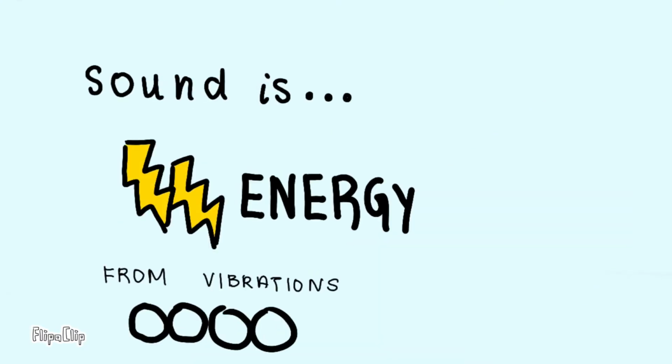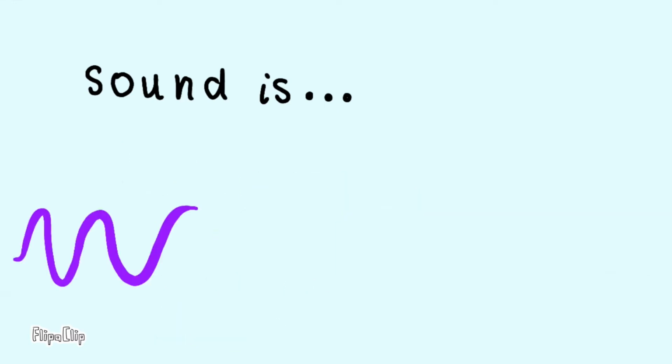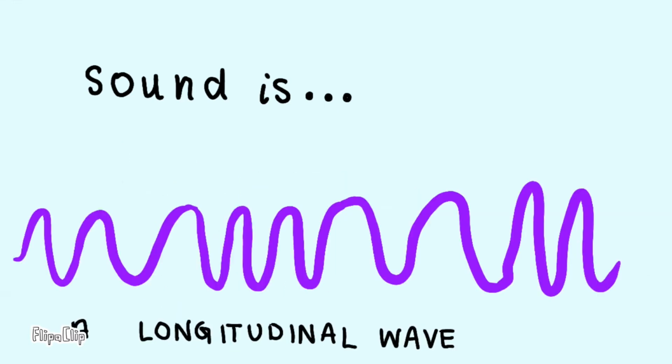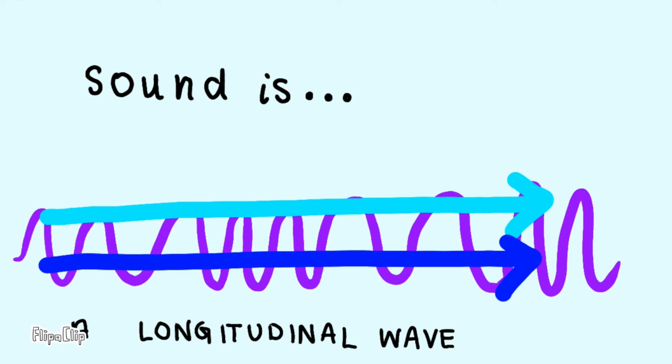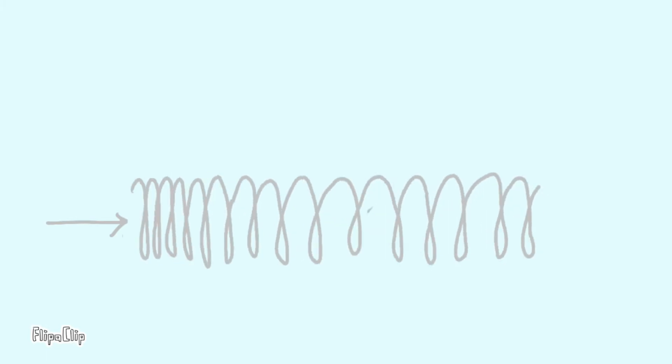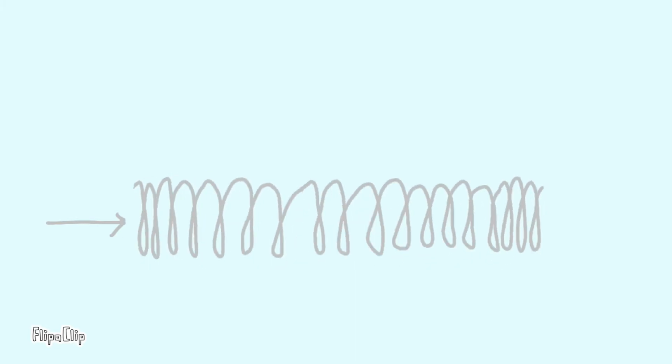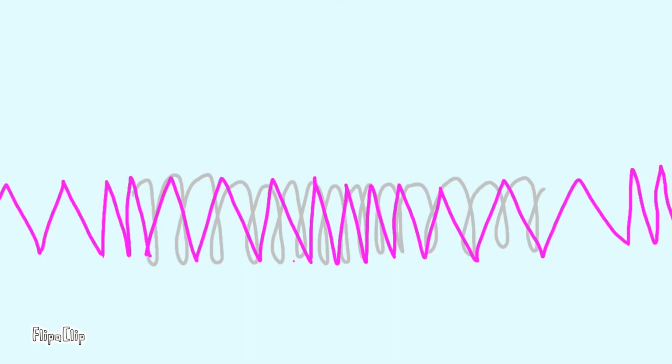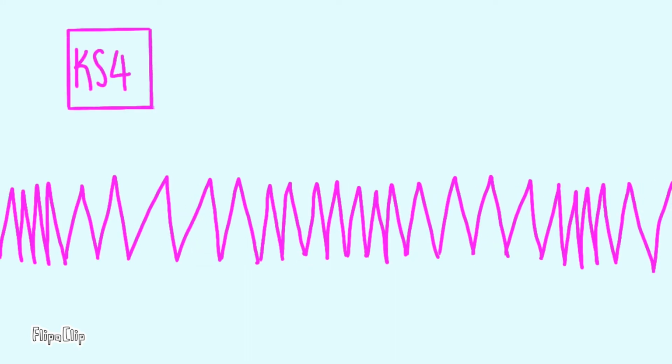It travels as longitudinal waves, a type of wave in which the particles vibrate in a direction parallel to the direction of wave travel. This basically means that particles will pass energy in the same direction as the disturbance is acting. An easy way to visualize this is a slinky. When you push on it, the slinky will bunch up at one end. The bunched up area moves along the slinky.